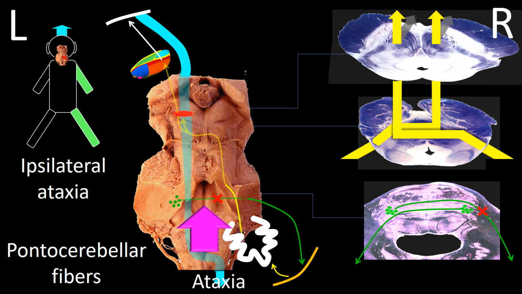After the pontocerebellar fibers decussate, the dentatorubro-thalamic tract also decussates, and so does the pyramidal tract. Hence, after a right pontine lesion damaging the decussated fibers from the left pontocerebellar nuclei, ataxia will occur in the right side of the body.